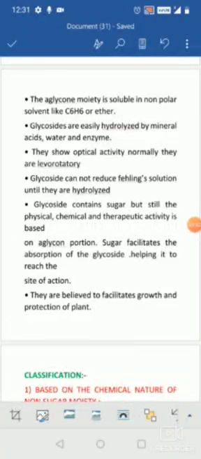Although glycosides contain sugar, the therapeutic activity depends on the aglycone, the non-sugar portion. The sugar portion facilitates the absorption of the glycosides and helps them reach the site of action.